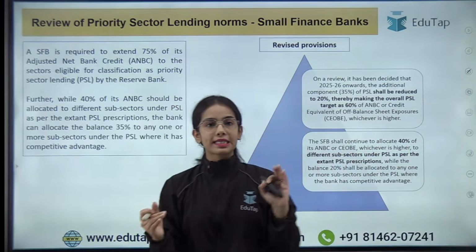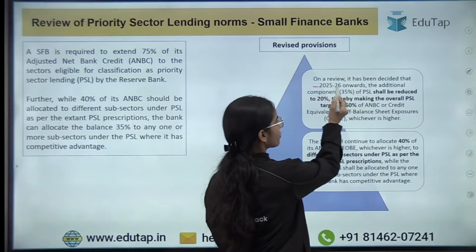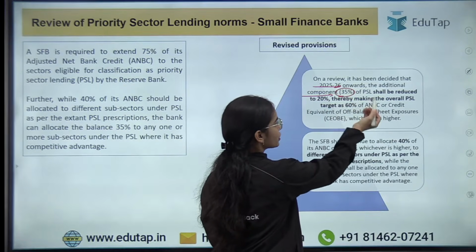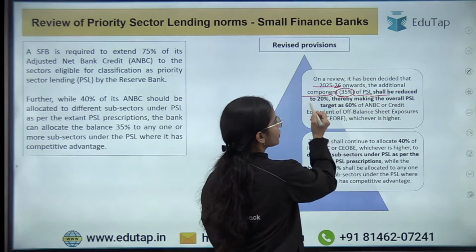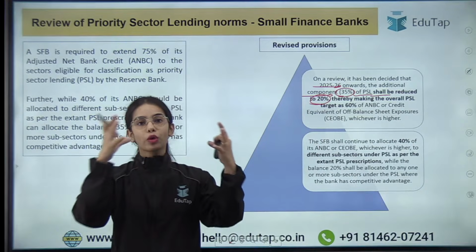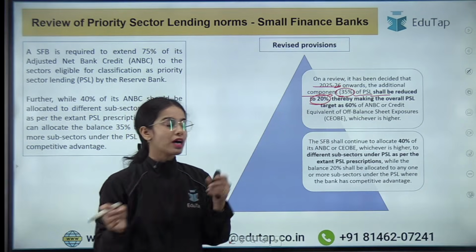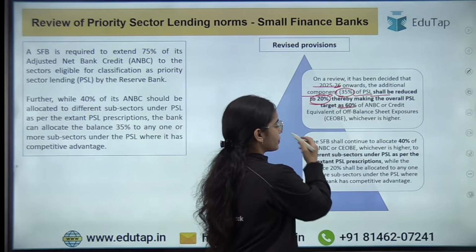So on a review, it has been decided that from 2025-26 onwards, the additional component of 35% of priority sector lending shall be reduced to 20%, thereby making the overall priority sector lending target for small finance banks 60%. Okay, this is the basic idea.